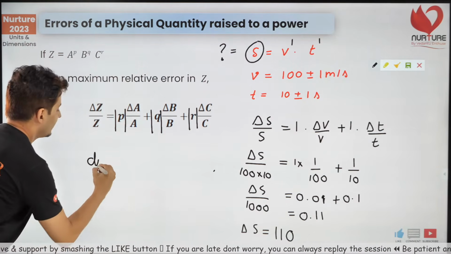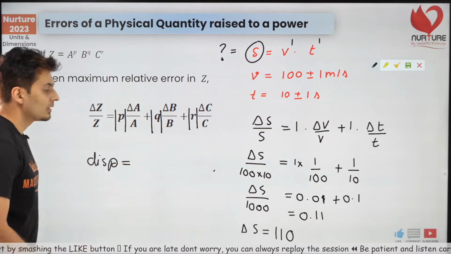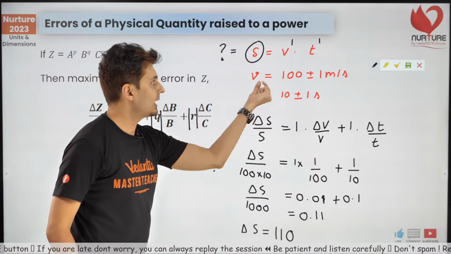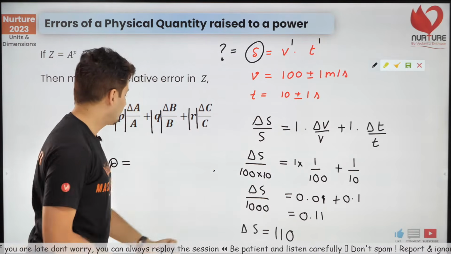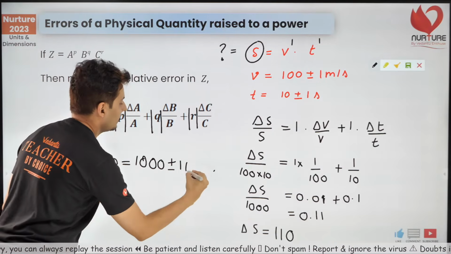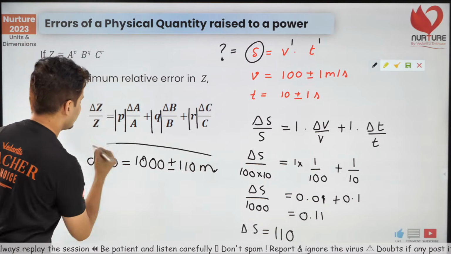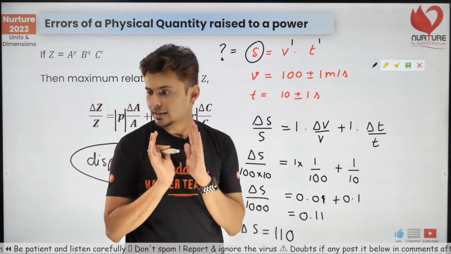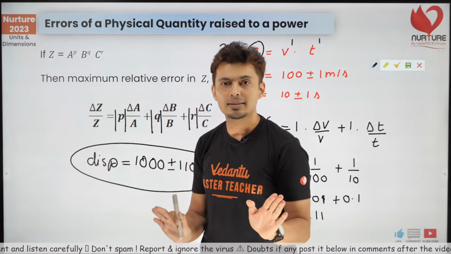Hence, the final displacement will be, what was velocity into time? What did we get? 100 into 10. We got it as 1000 plus or minus 110 meters. That is the final answer. Beautiful. That's how you need to solve it. That's all that is there.